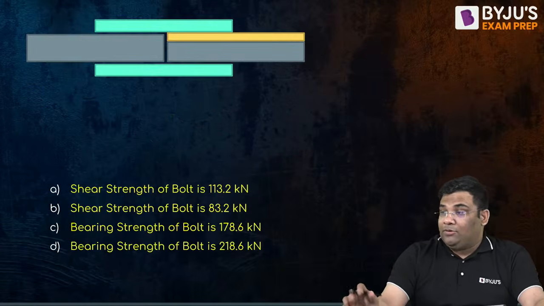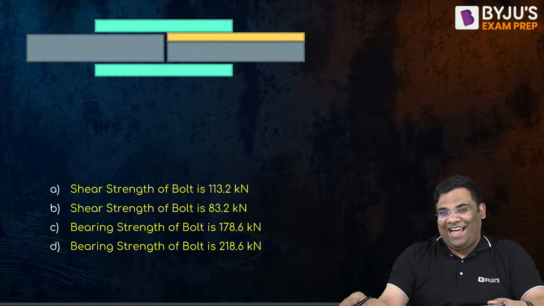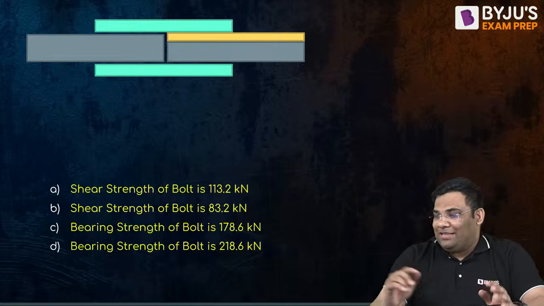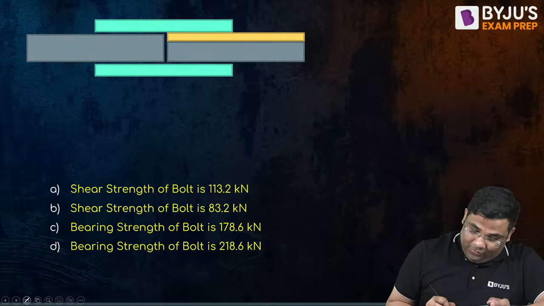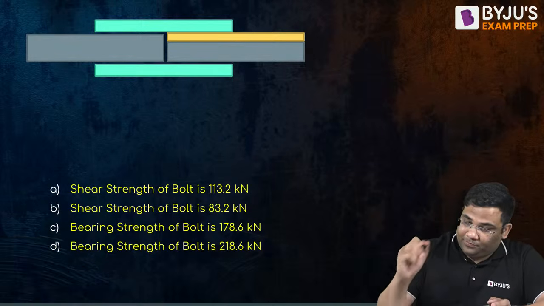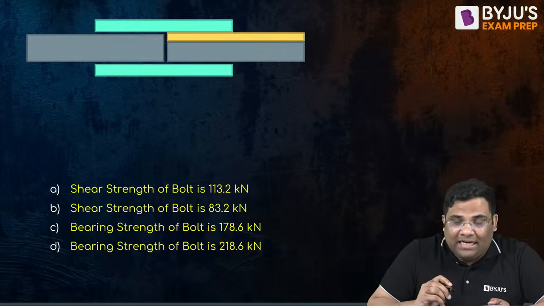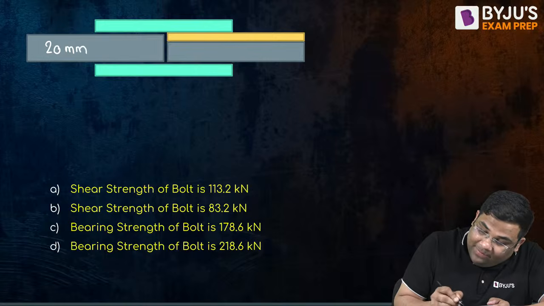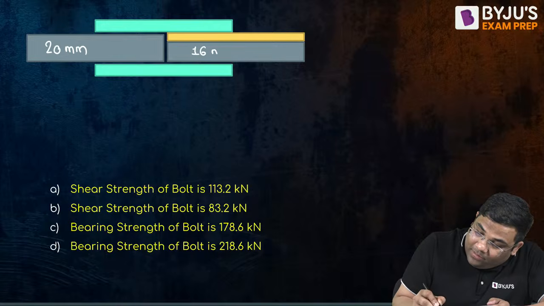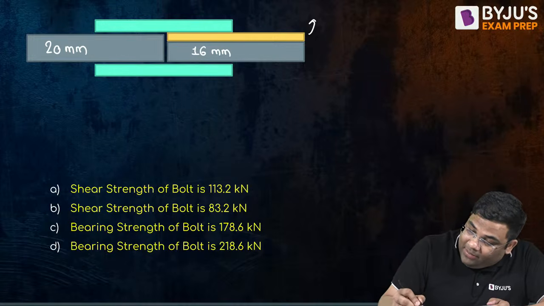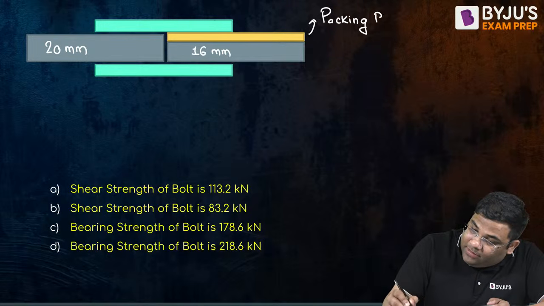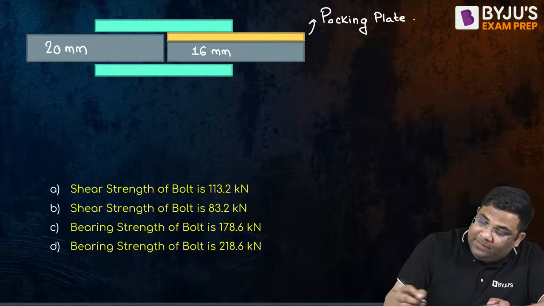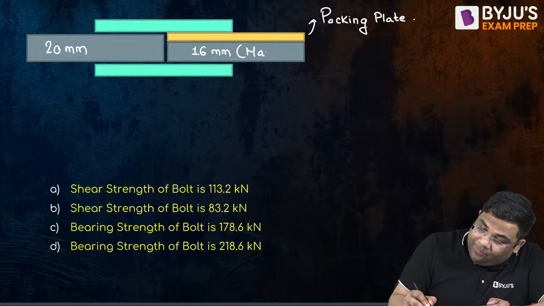Okay, so actually I am covering many things, right? So this is, we can say, two plates are joined. This is a 20 mm plate and this is a 16 mm plate. And you can see some packing plate is also placed. Two plates are connected like this, and these are the main plates.